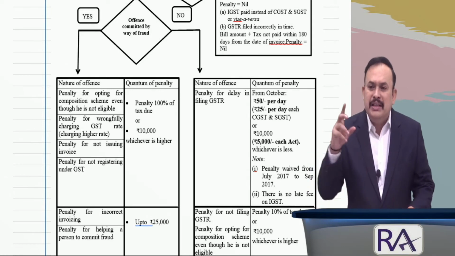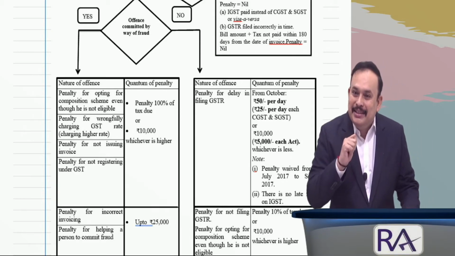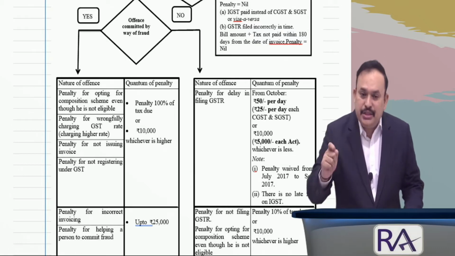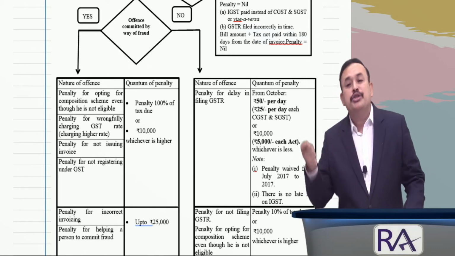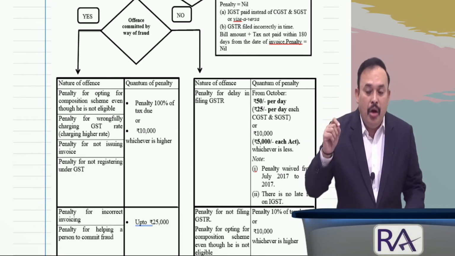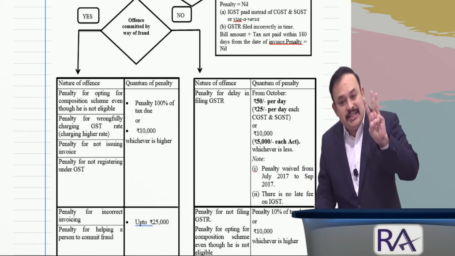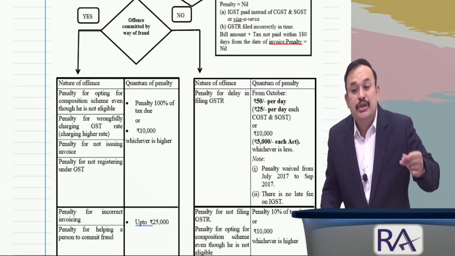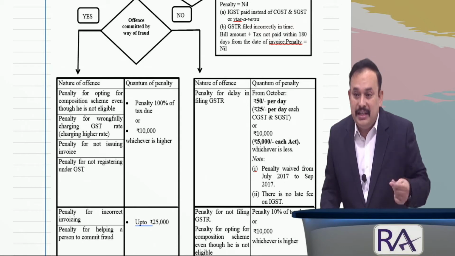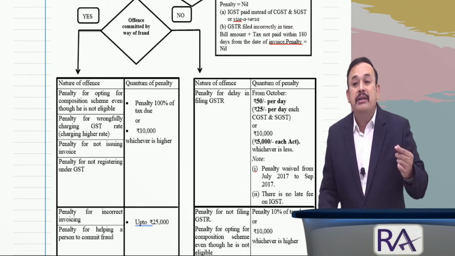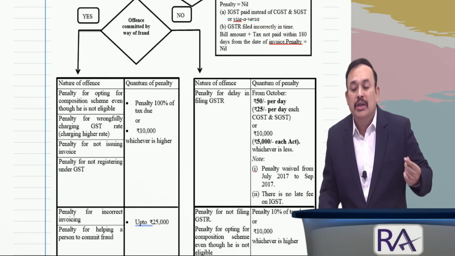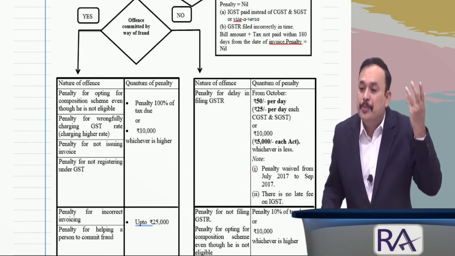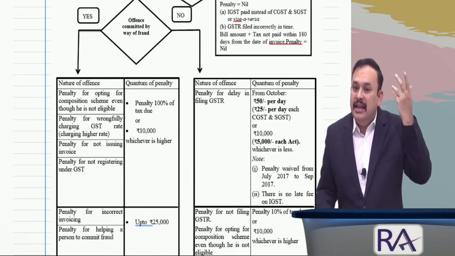And also we refer in that case to reduced penalty. In the case where the assessee paid the tax and interest even before the show cause notice under section 73, or within 30 days from the date of issuance of the show cause notice under section 73, the penalty which is leviable under section 122, subsection 2 clause A, 10% of the tax or rupees 10,000, whichever is higher, can be waived.